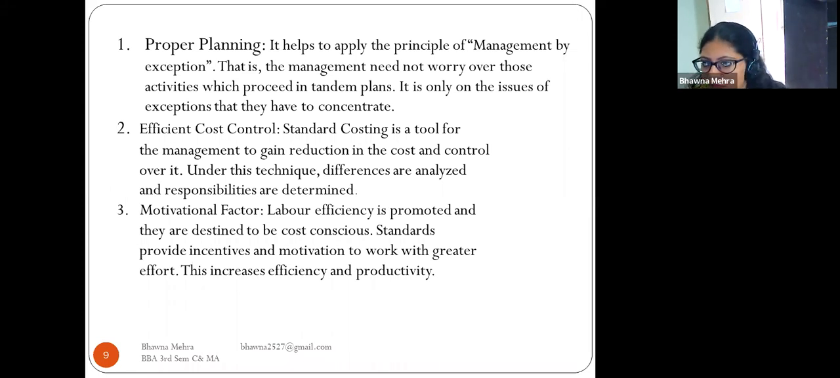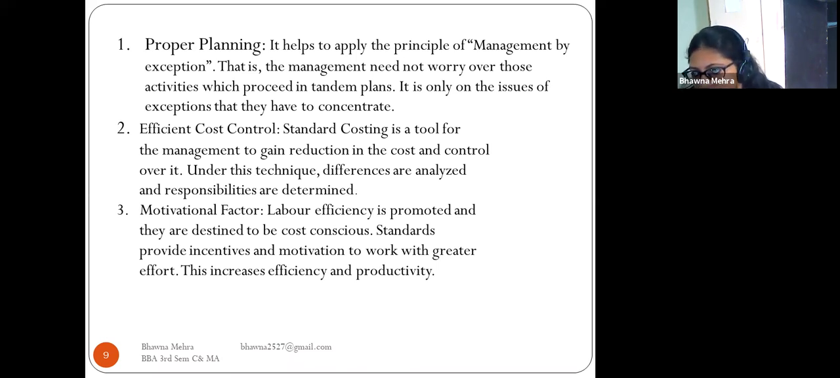With proper planning, we plan all the activities which are going on in the organization. If any issue arises due to the planning, then we have to concentrate on that particular activity, and we have to rectify these problems.